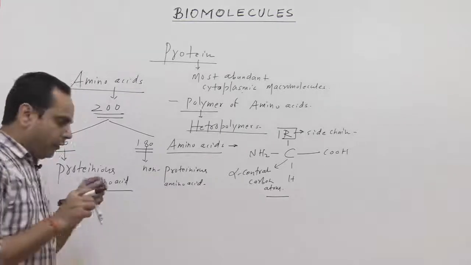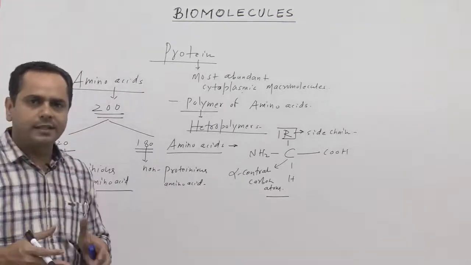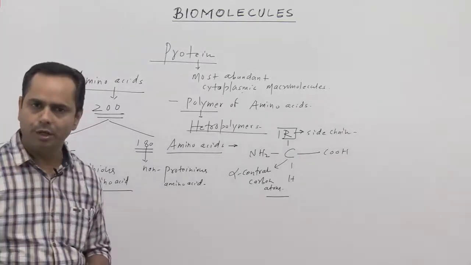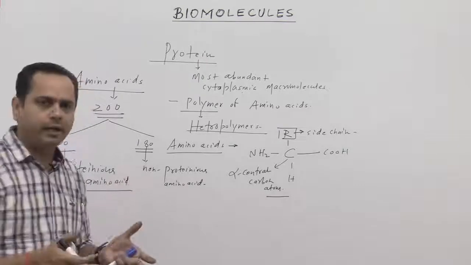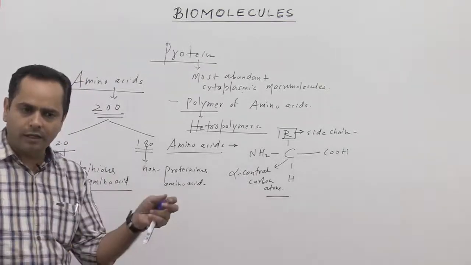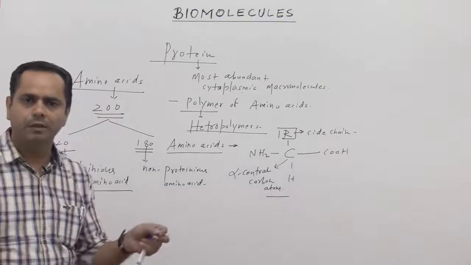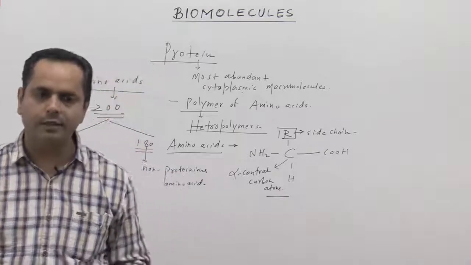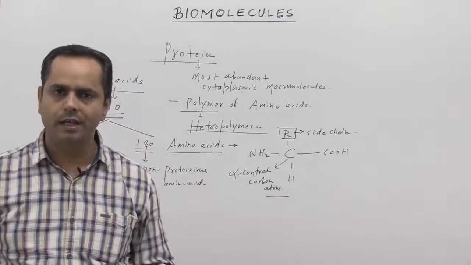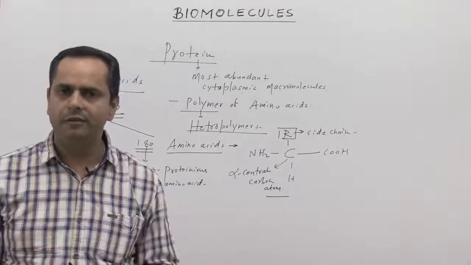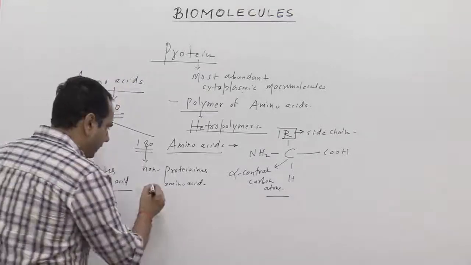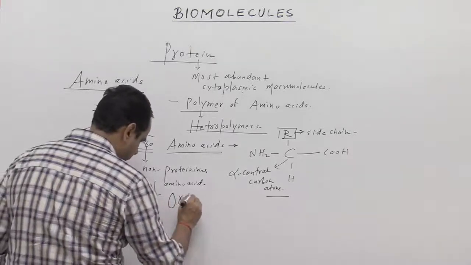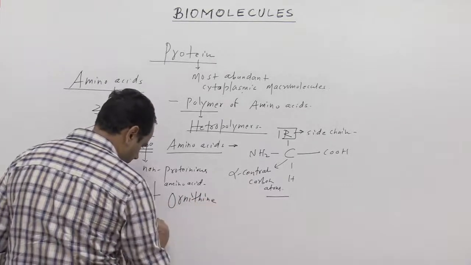So in our body only 20 amino acids are involved in the formation of protein or peptide molecules. Most of the amino acids are not involved in the formation of peptide molecules. For example, some amino acids are involved in the urea cycle, the ornithine cycle that happens in our liver cells. A few examples are ornithine and citrulline.